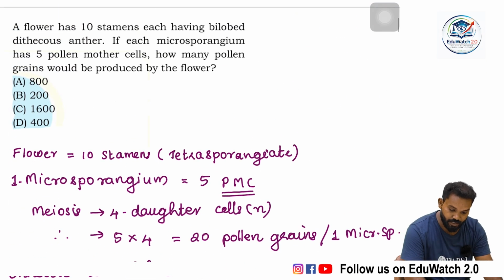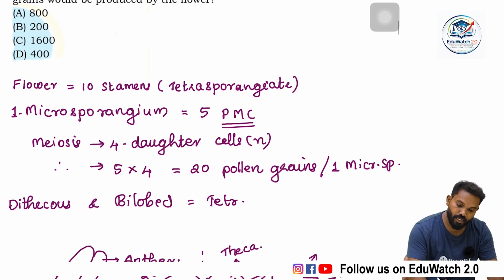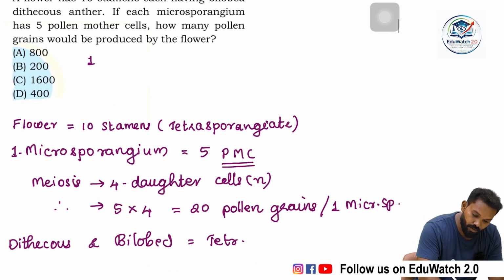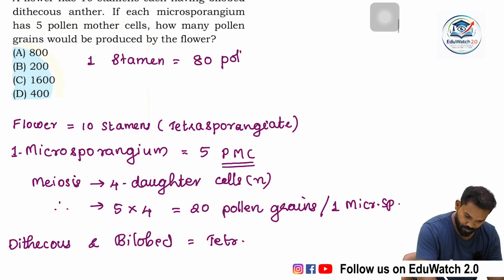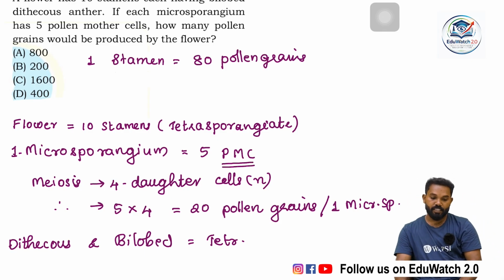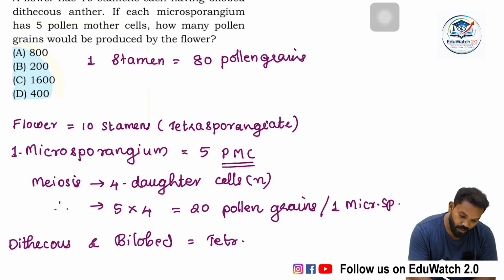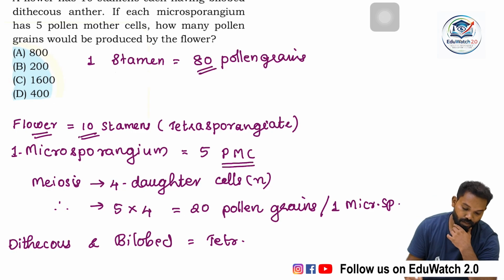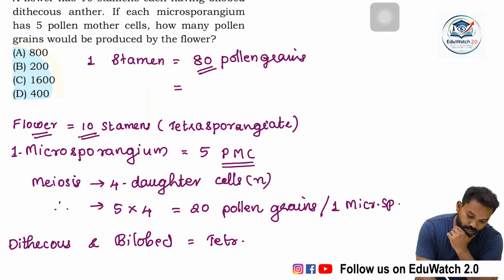One stamen contains 80 pollen grains, and the flower contains 10 stamens. So total pollen grains is 80 into 10, that means 800 pollen grains.